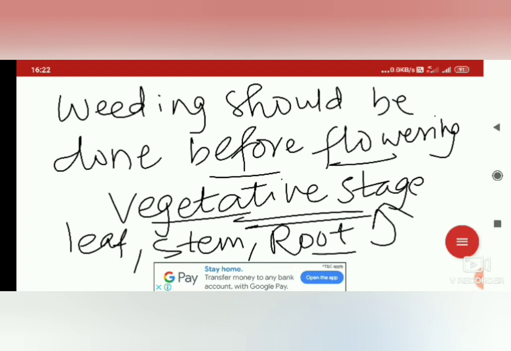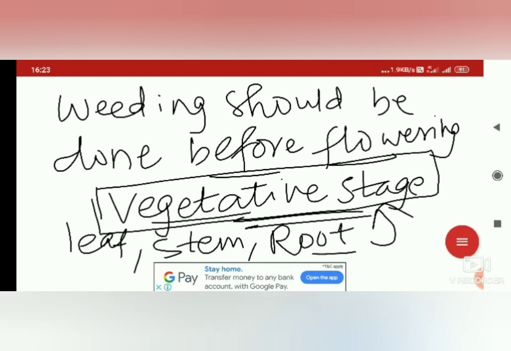So before the flowers are produced we have to remove the weeds. Otherwise the flowers, later fruits or seeds, will fall in the field and the weeds will grow again. That will be a difficult task for us, as we have to do the weeding again and again. Therefore weeding should be done at the vegetative stage itself.